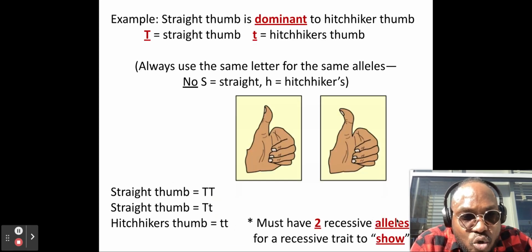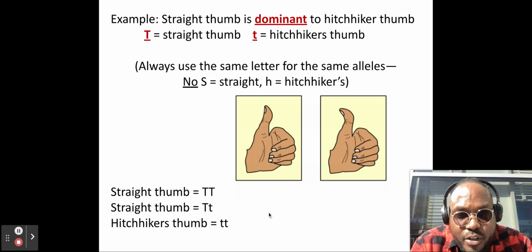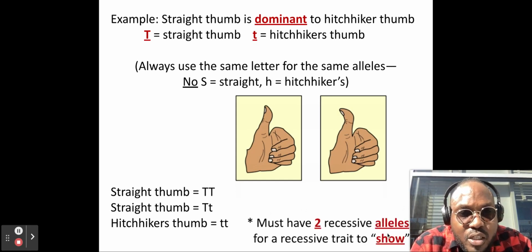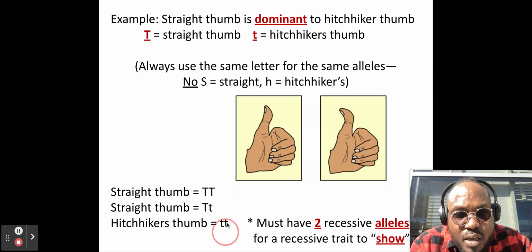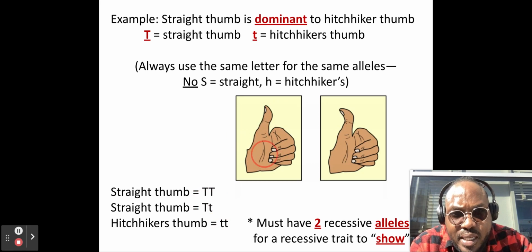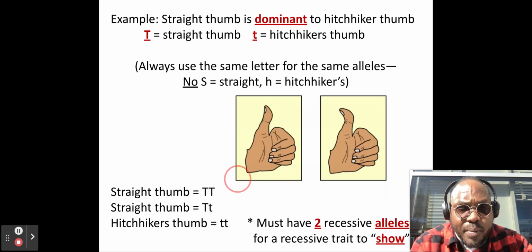You must have two recessive alleles for the trait to show. So in order for the hitchhiker's thumb to show, you must have two of the small t's. If you have two big T's, or a big T and a small t, it's going to represent as a regular straight thumb because straight thumb is dominant.